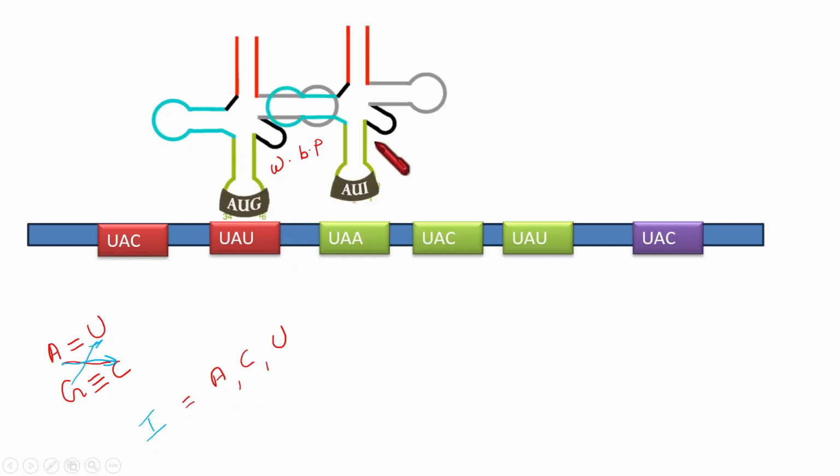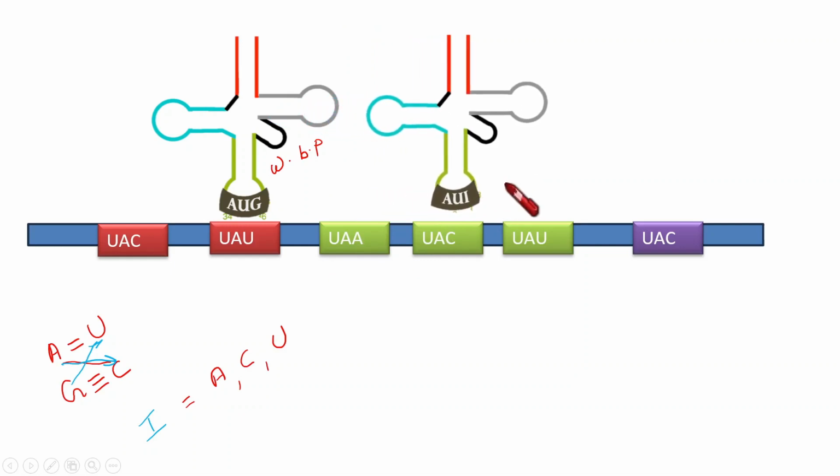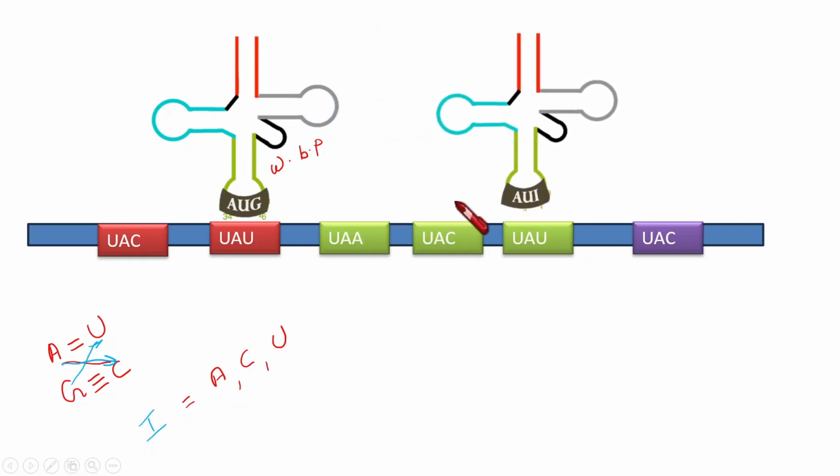And there comes another tRNA. Here again the first two bases follow the Watson and Crick rule of base pairing itself. But the third one is inosine or hypoxanthine. I already told you that it always forms a Wobble base pair with other bases like adenine, cytosine, and uracil. So it can form base pair with this codon and this codon. All these base pairings are Wobble base pairing.